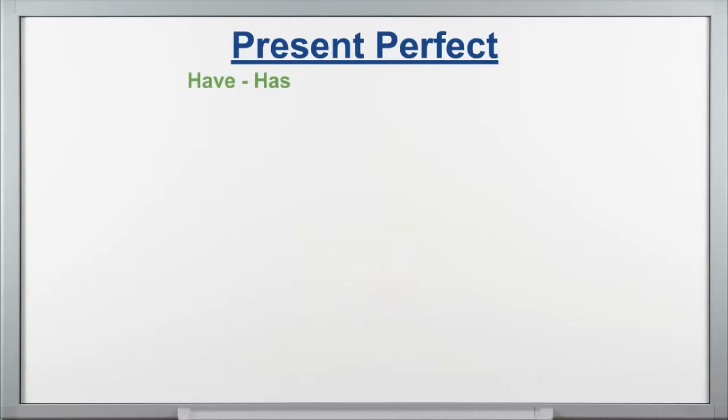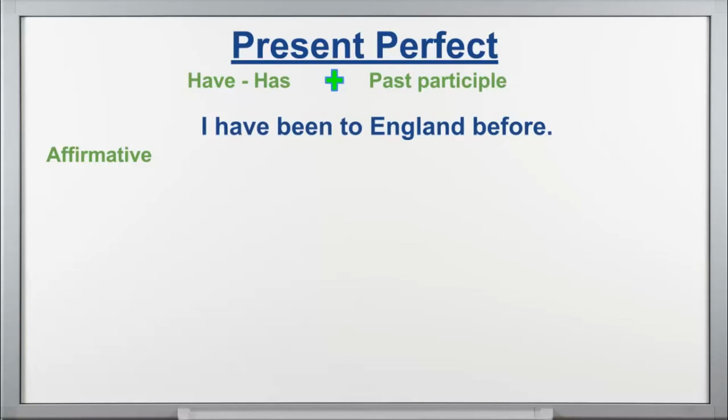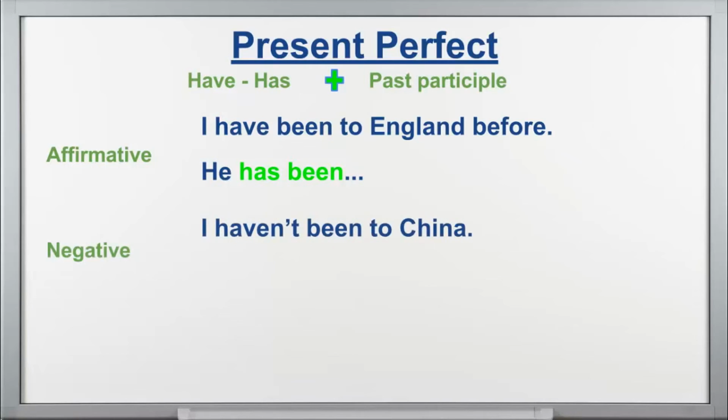So let's take a look once again at the construction of present perfect. So once again, I use have or has plus the past participle of the verb, correct? All right, so let's take a look here. In the affirmative, I'm going to say, I have been to England before. How about he? He has been to England before. Okay, so remember that he, she, it, I have to use has instead of have. Okay? In the negative, I haven't been to China. And he hasn't been to China.